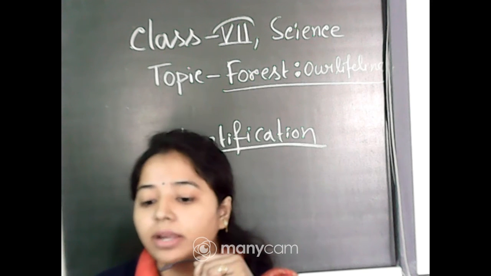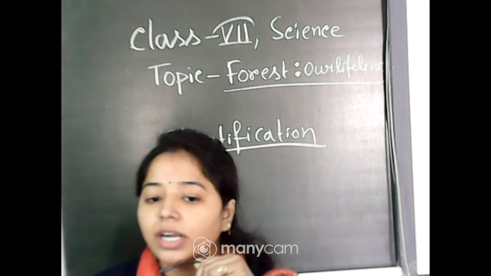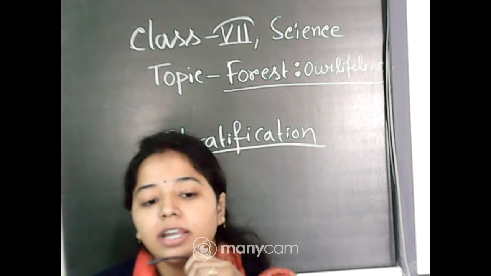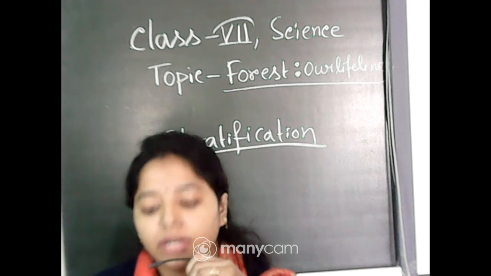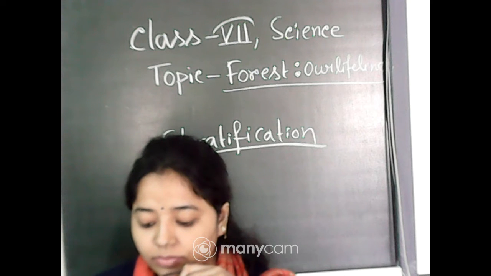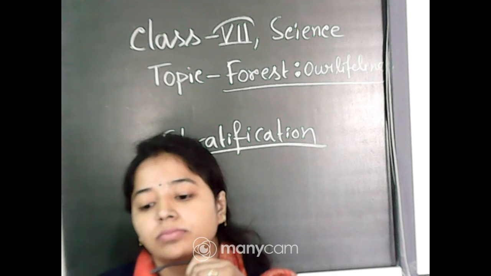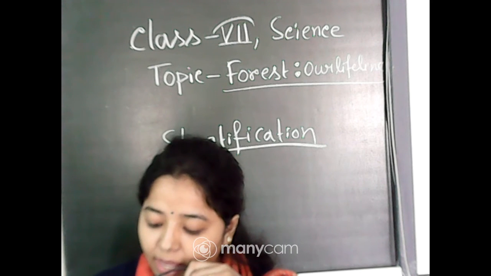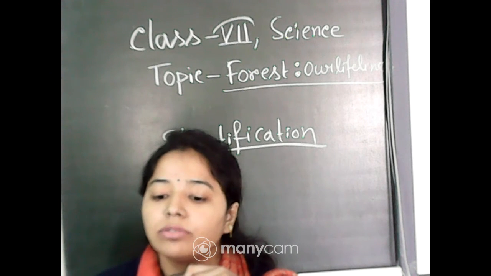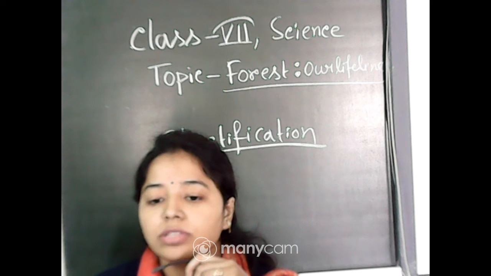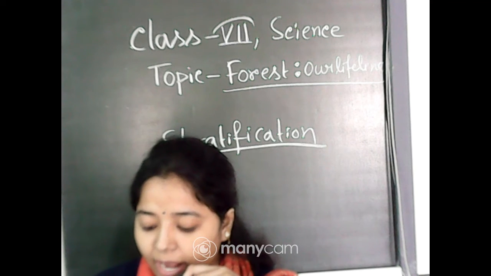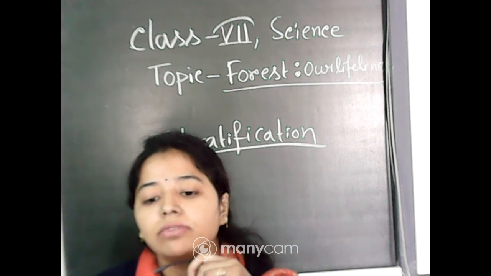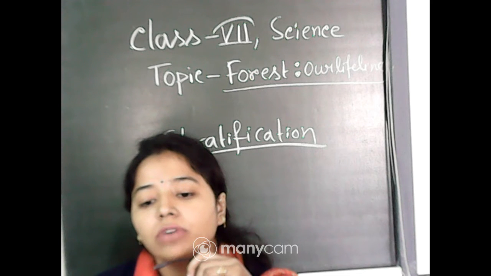Now comes the herb layer. After the forest floor there is a layer of herbs. You know what a herb is? Can anyone write in the chat box what a herb is? Plants without woody stems, they have fleshy stems and grow above the ground, like grasses. These are called herbs, and they are usually very few in number. So above the forest floor there is the herb layer.